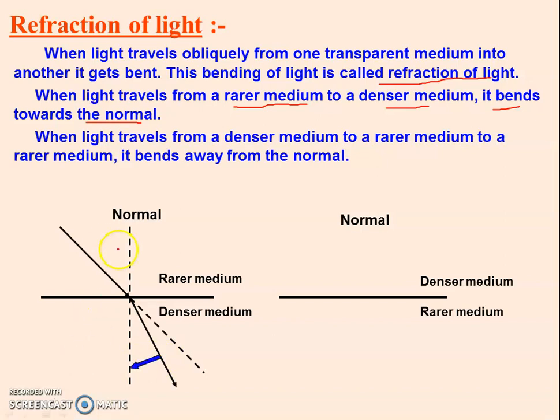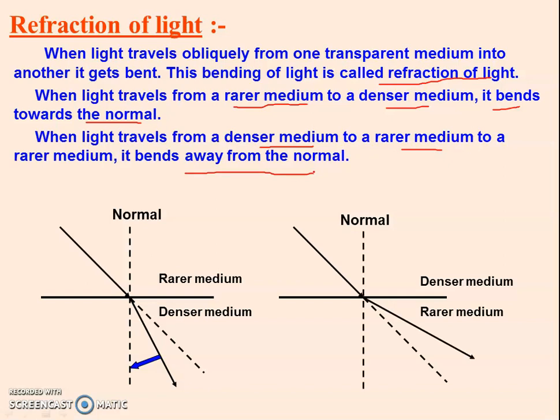Now when the light travels from denser to rarer medium, it bends away from the normal. Now see, in the second diagram, the ray is incident at the interface, its original path is like this, but it bends away from the normal, right? What happened?